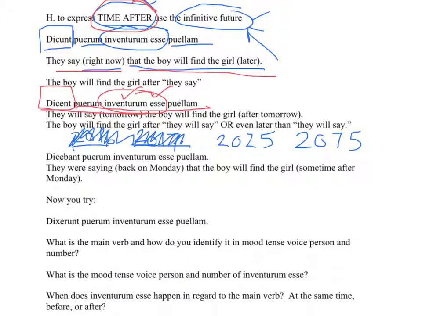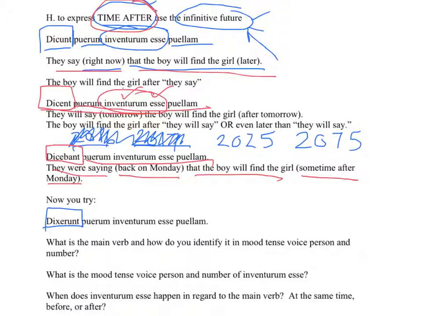Now look at this one. Dicebant. That's the past tense. They were saying, back on Monday, that the boy will find the girl. They were saying that the boy will find the girl. So if the main clause happens in the past, like let's say it happened on Monday, then the infinitive future expresses sometime after Monday. Could be Tuesday, Wednesday, Thursday, Friday, Saturday, or Sunday, but it has to be sometime after the main clause.